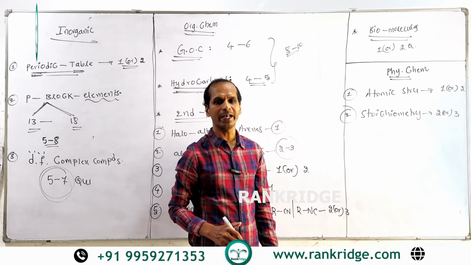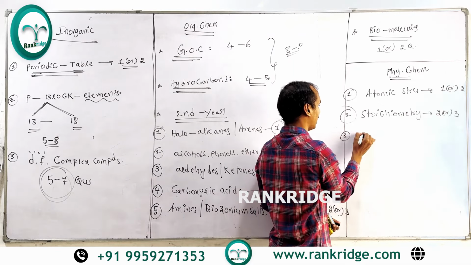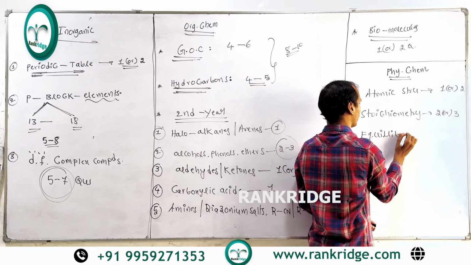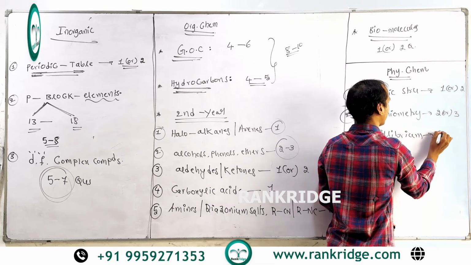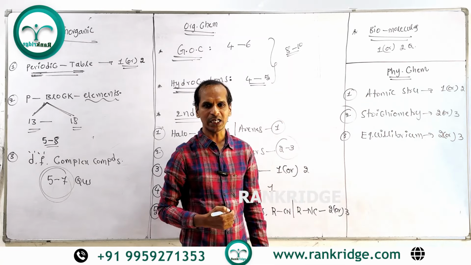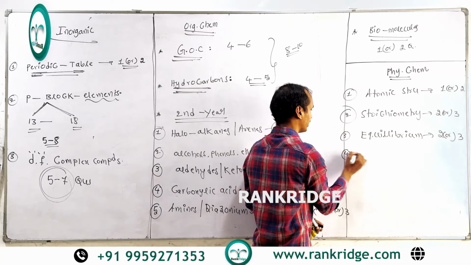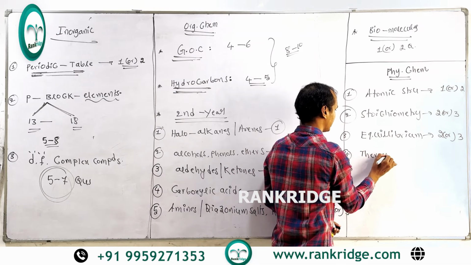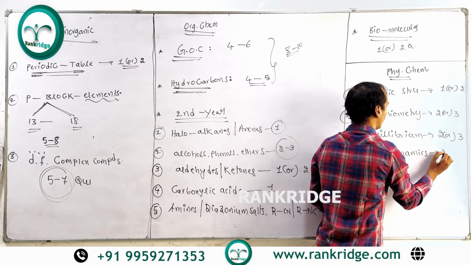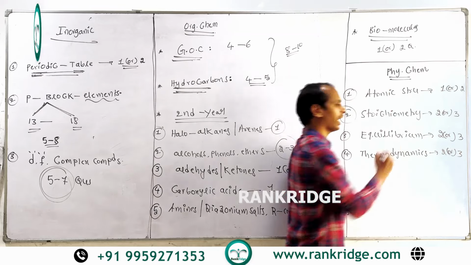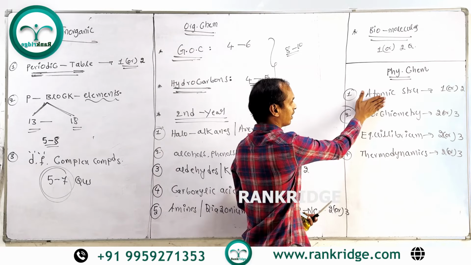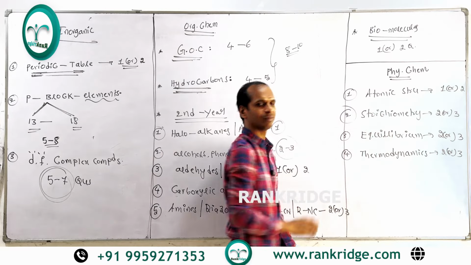Now coming to the remaining physical chemistry lessons, one more is chemical and ionic equilibrium. So this is also a very big topic. From equilibrium, we can expect again two or three questions, covering both chemical equilibrium and ionic equilibrium. Coming to the next one, the thermodynamics lesson. This is a first year physical chemistry lesson. Again we can expect two or mostly three questions. Now you can prepare atomic structure, stoichiometry, equilibrium, thermodynamics.